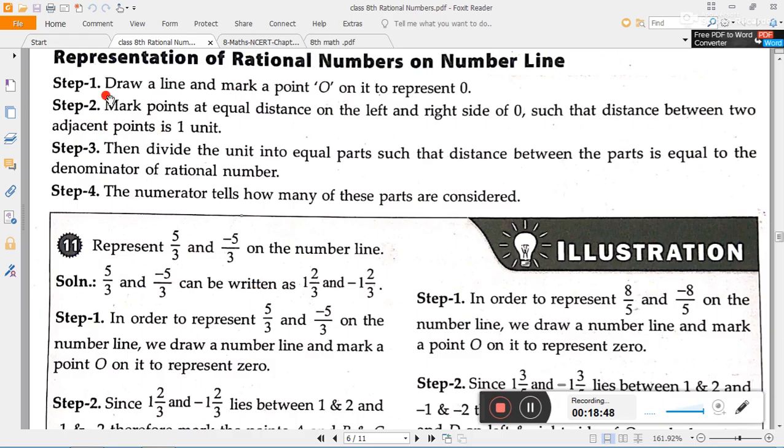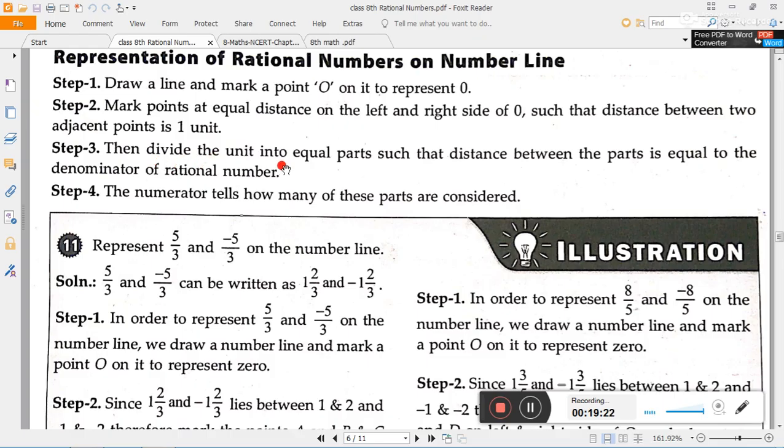See here. Step 1, draw a line and mark a point O on it to represent 0. And we know that on the right side of 0 all the positive numbers are there, and on the left-hand side all the negative numbers are there. After that, mark points at equal distances on the left and right side of 0 such that the distance between two adjacent points is 1 unit. Just consider the distance as 1 unit and plot the points.